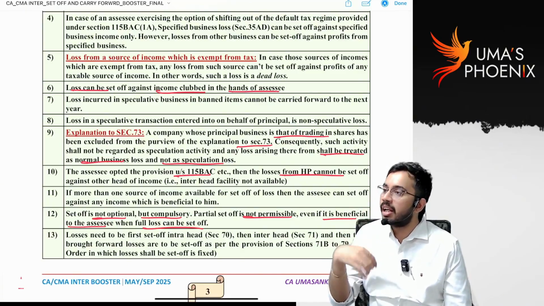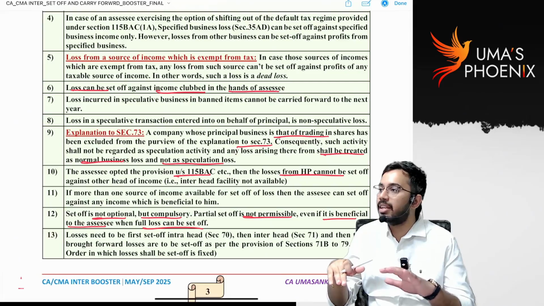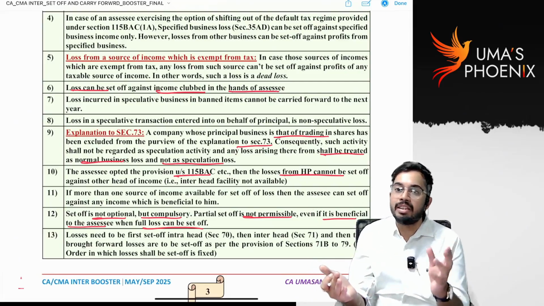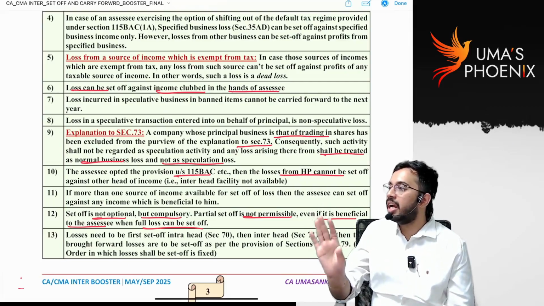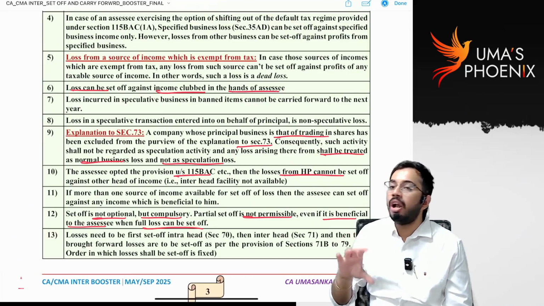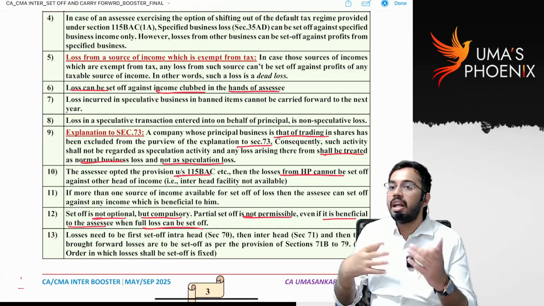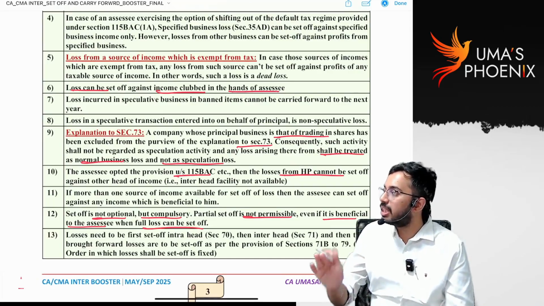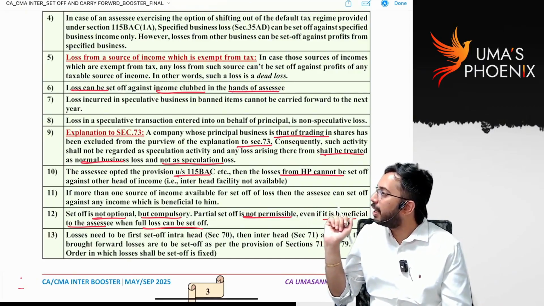Like I purchased Reliance shares, I held it for 5 days, then I sold. Then I purchased Adani shares, I held it for 3 days, I sold. I am not doing intraday trading. Within the same day I am not doing the transaction. Still, on a regular basis my business is trading of shares. My business will be considered as non-speculative business. It is not to be considered as speculative business.